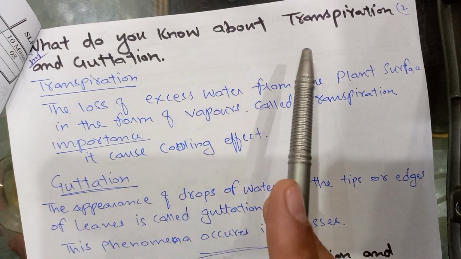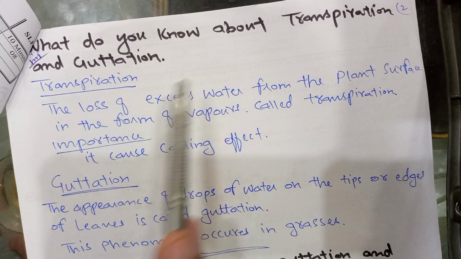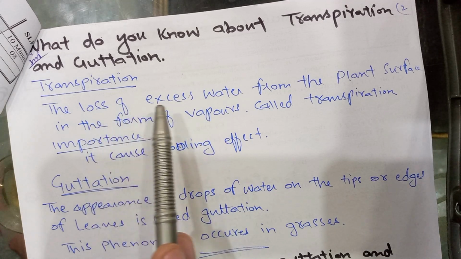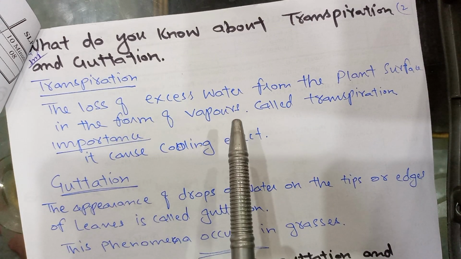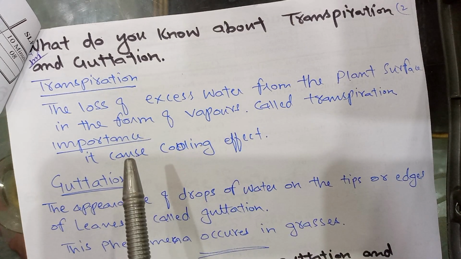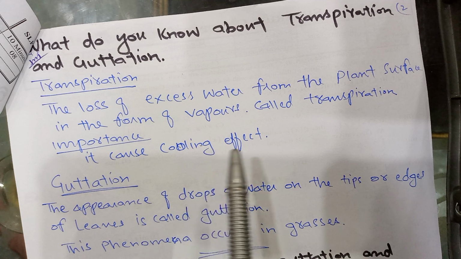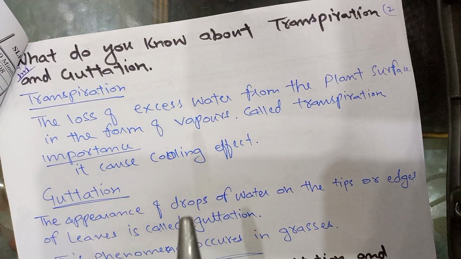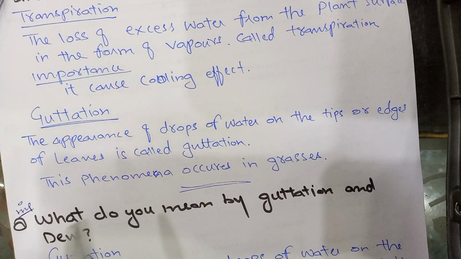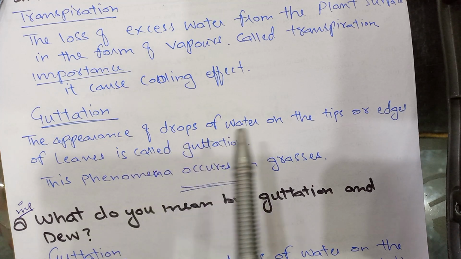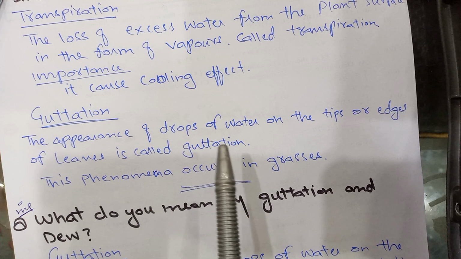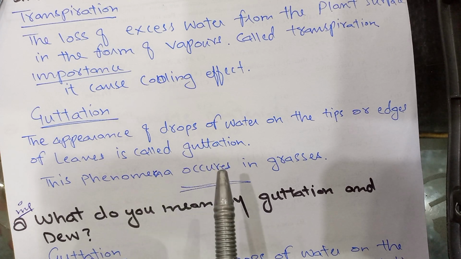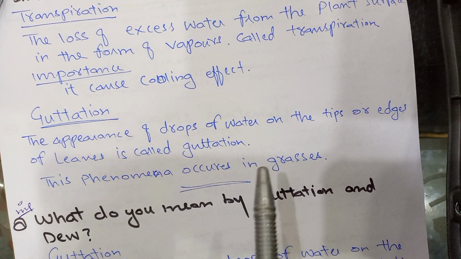What do you know about transpiration and guttation? The loss of excess water from the plant surface in the form of vapors is called transpiration. Importance: it causes cooling effect. Guttation: the appearance of drops of water on the tip or edges of leaves is called guttation. This phenomenon occurs in grasses.